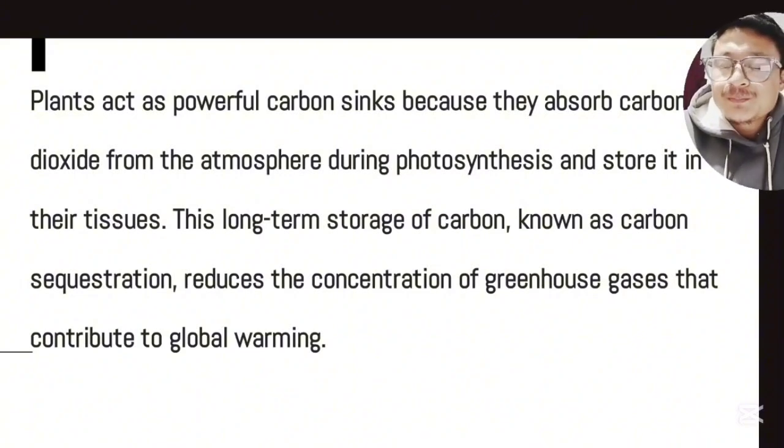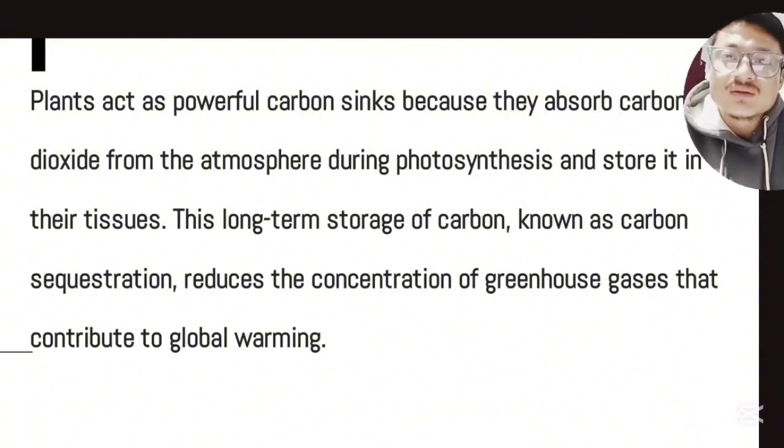So plants absorb the carbon dioxide from the atmosphere, and they store the carbon dioxide in their tissues. This long-term storage of carbon dioxide in the plant's tissue is called carbon sequestration, which results in the reduction of the concentration of carbon dioxide in the atmosphere, thereby contributing to controlling global warming.